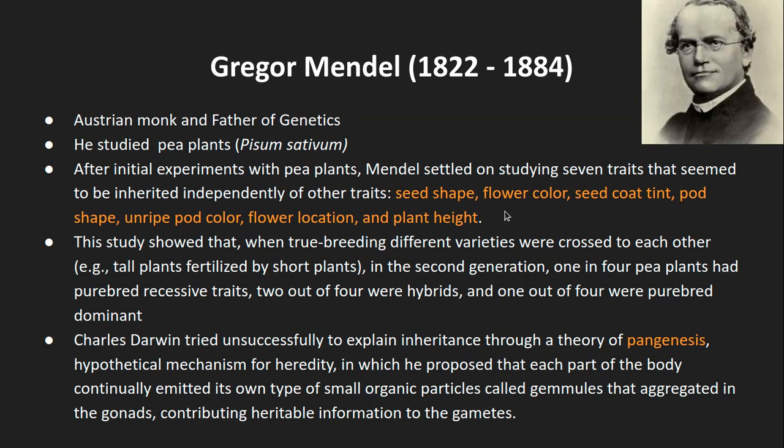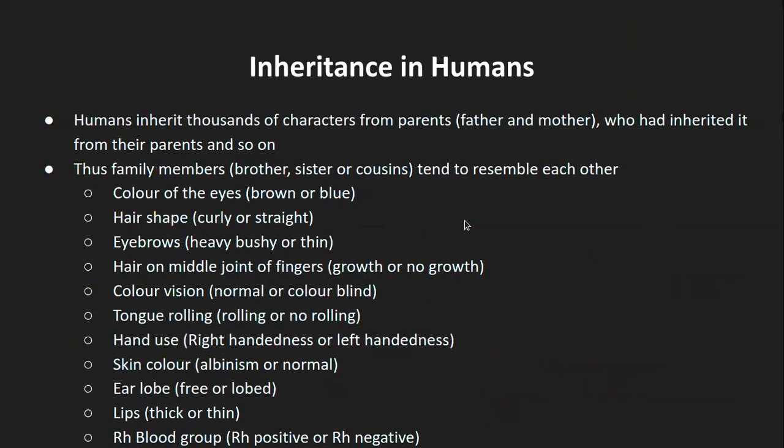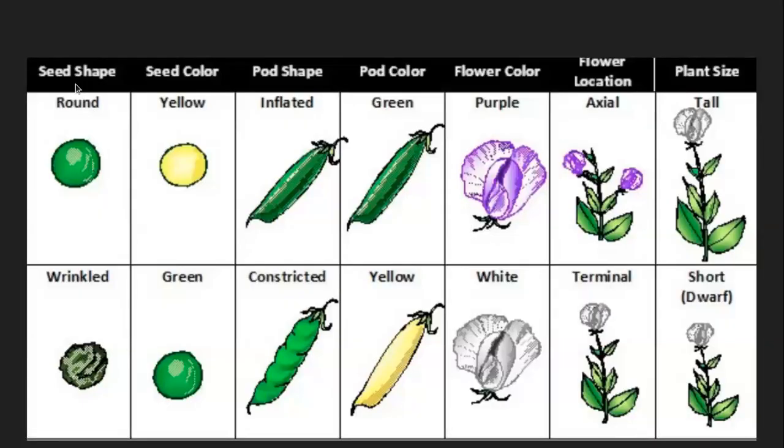That is why he studied them further, and these were the seven traits: seed shape, flower color, seed coat tint. I hope you know all these terms in common colloquial language. Seed coat tint is how the cover of the seed appears. We will see this in a picture also. Pod shape, unripe pod color, that is, when the pod is unripe, how the color looks, flower location, and plant height. Here it is. So these were the seven traits that he studied.